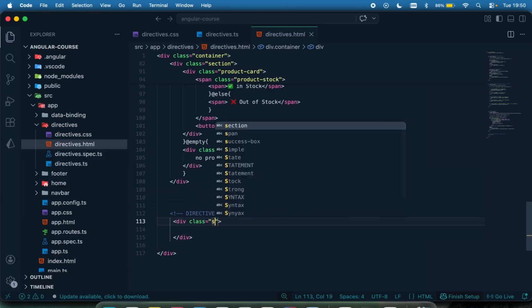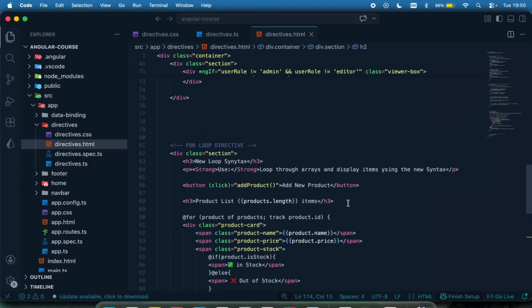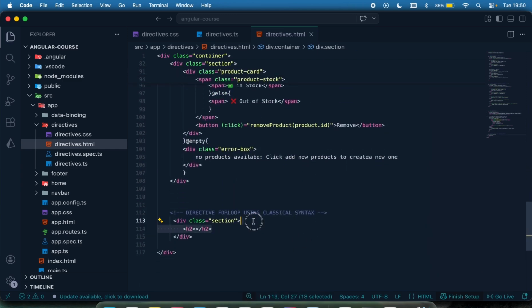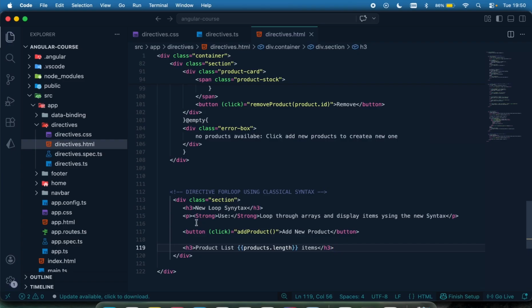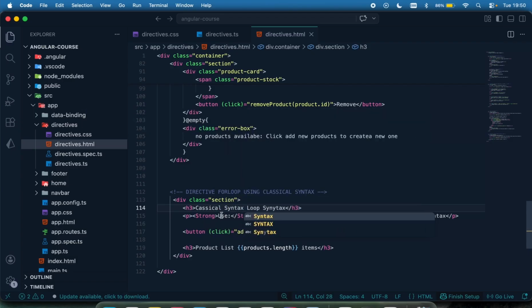Again, class is going to be section, as we saw earlier. Then I'm going to have my h2. You know what? Let me just copy what we have right here down. Copy everything right here. Down, first of all. And then this is going to be called classical syntax loop example, something like that.